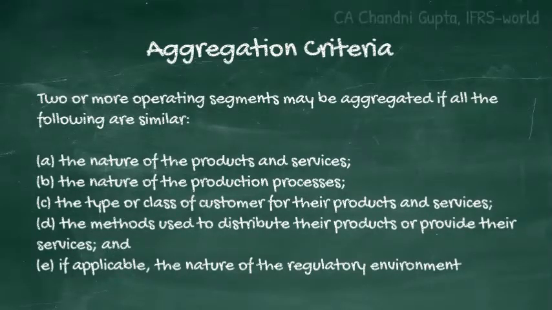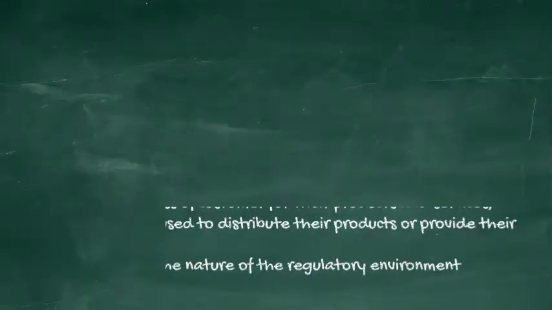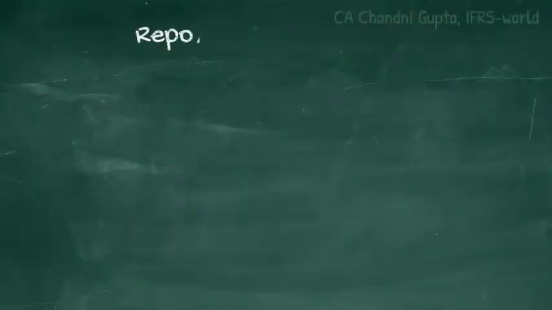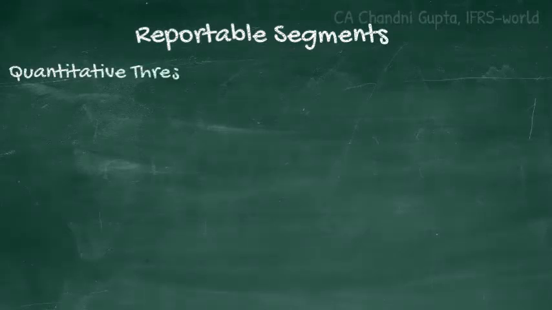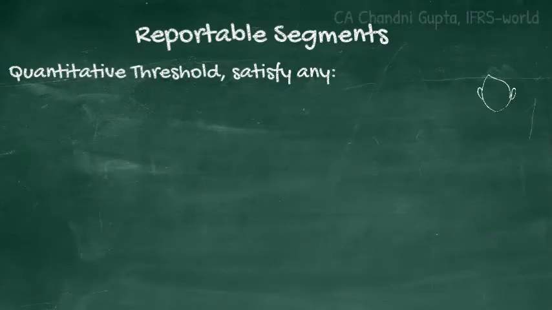Now that we understand what is an operating segment and when they can be aggregated, let's understand what are the reportable segments out of those operating segments. Reportable segments are basically those operating segments that qualify the quantitative thresholds. Now, what are the quantitative thresholds? There are three quantitative criteria specified in this standard, and if an operating segment qualifies any of these three, it shall be a reportable segment and it will be reported separately.